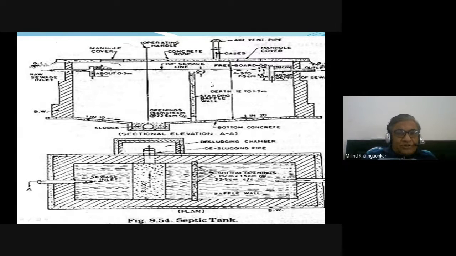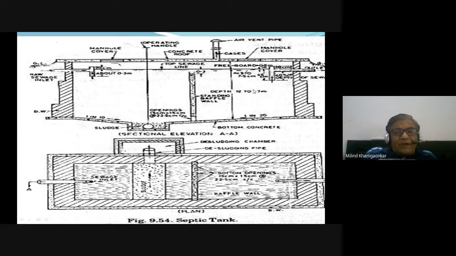Ahead of this sludge collection chamber, there is a wall which has holes or openings at the bottom, so that whatever sewage is coming inside this part will go to the next part, and this bottom opening helps in collection of the sludge on the right side, the second compartment.